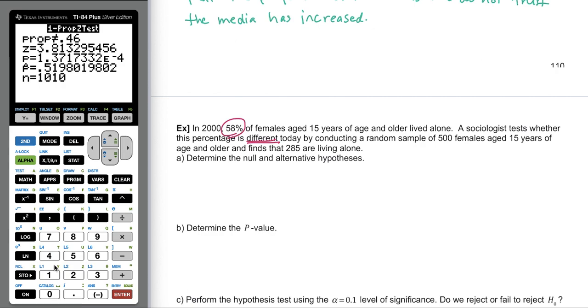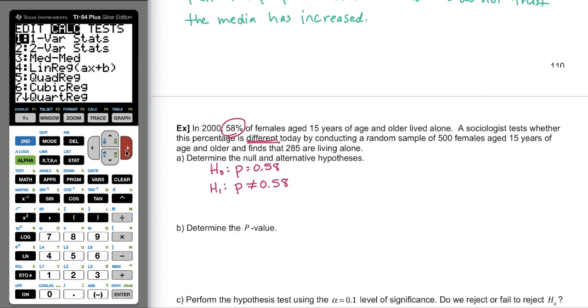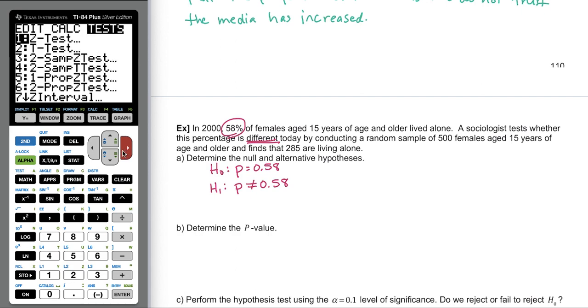So that kind of points us to doing a two-tailed test. So H0 is always the statement of no change, right, that the proportion would still be 0.58. H1 is saying that, okay, it could be different. We don't know which direction it might have gone, but we're going to say P is not equal to 0.58. So let's go ahead and determine the p-value in the calculator. So we go into Stat, arrow across to Tests, and it's number 5, 1-PropZTest.